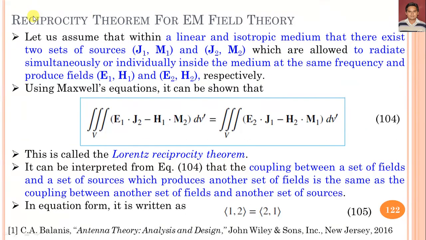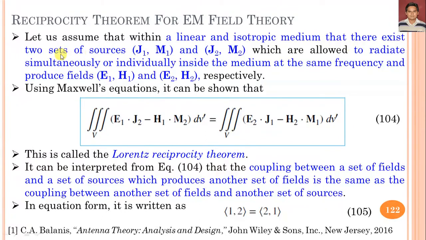Further, we can understand the reciprocity theorem for electromagnetic field theory. We can also use the reciprocity theorem in electromagnetics, and we have assumed a linear and isotropic medium in which there exist two sets of sources. We have considered J1 and M1 as one set of sources, and J2 and M2 as another source,